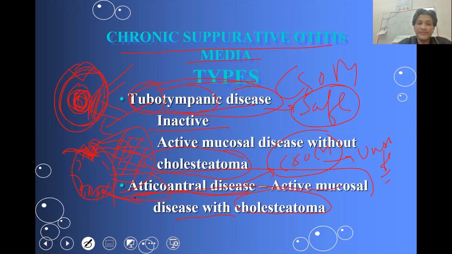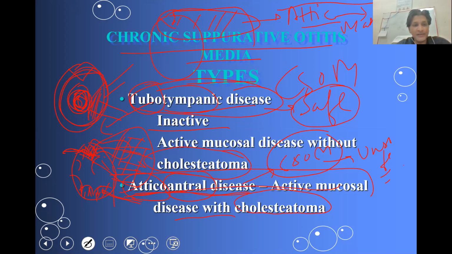So attico is the attic part of the tympanic membrane or middle ear. This is the attic part of the tympanic membrane. The word attic means the superior part of the middle ear or tympanic membrane. The word attic is reserved for the superior part of the middle ear or tympanic membrane. So atticoantral refers to the mastoid antrum. When there is an extension of the disease from the attic to the antrum, the mastoid antrum, which makes the ear unsafe, it is also called unsafe CSOM.